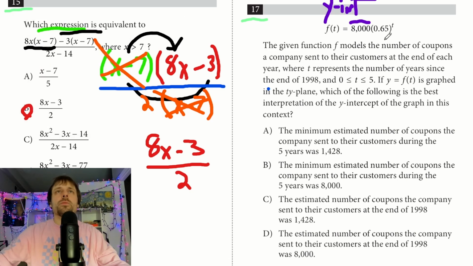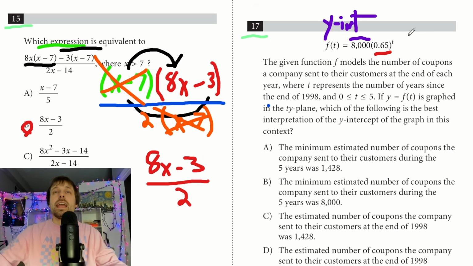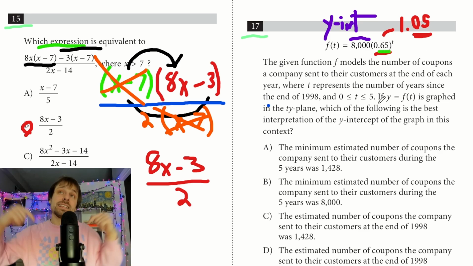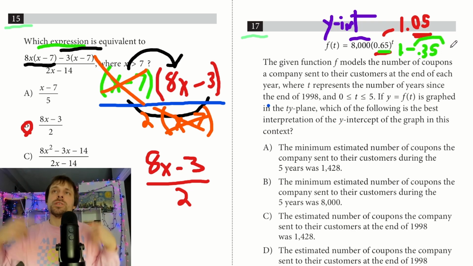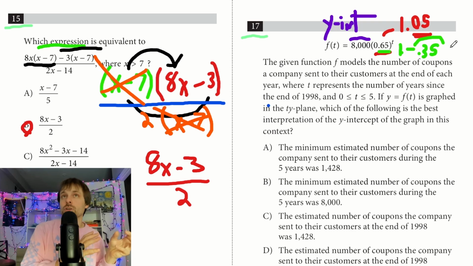The number in the parentheses always tells me if I'm increasing or decreasing. If it's 1, there's no change. If it's greater than 1, like 1.05, this is how much I'm increasing. And whatever amount I'm less than 1, think about that. That is 1 minus 0.35. This is how much I'm losing. I'm losing 35% of my start, right?